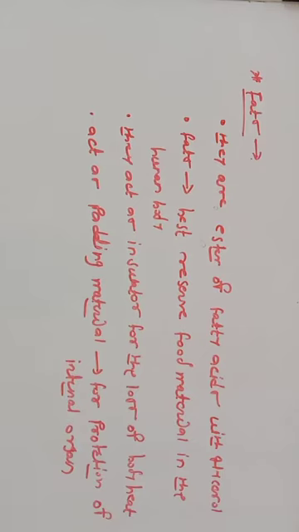So they are nothing but the esters of fatty acid with glycerol. We already discussed these fatty acids and the reactions of fatty acid with glycerol. Again, they are the best reserve food material in the human body. They act as an insulator for the loss of body heat. Again, they act as a padding material for protection of internal organs.